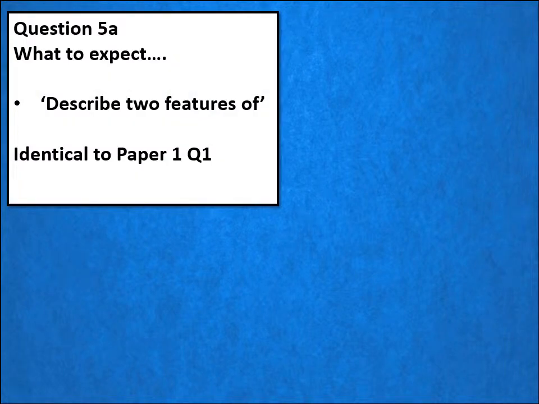So here's how paper 2 is going to start for us with the Elizabeth section. We're going to get a 4-mark question, starting with the phrase describe 2 features of, and then we'll be given a topic. The techniques that we're going to look at we can transfer to question 1 on paper 1 of the historic environment section. So that was, for us, the work on the trenches.